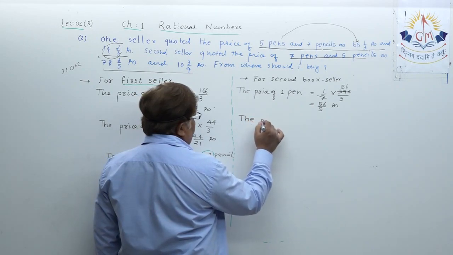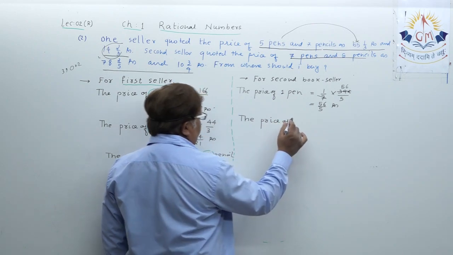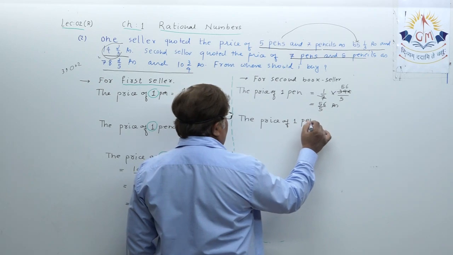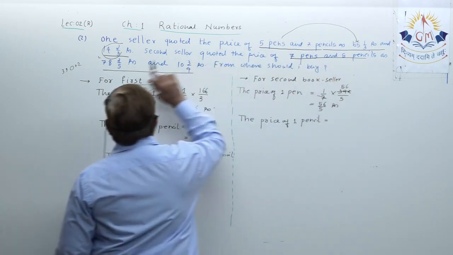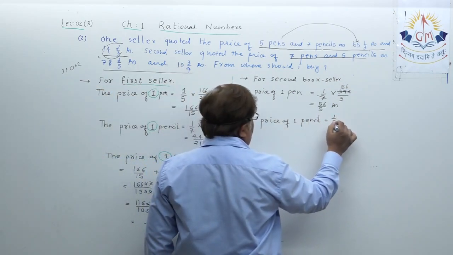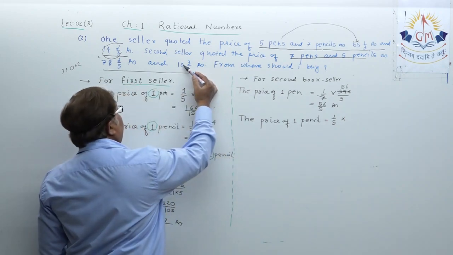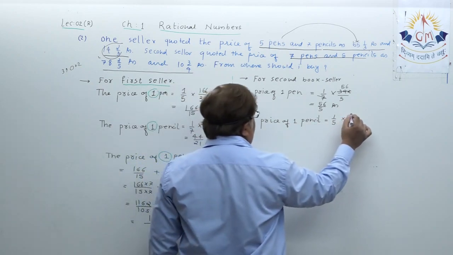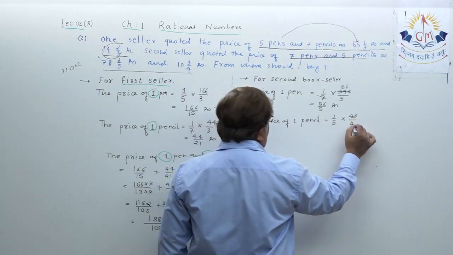Then, dear student, let us write the price of one pencil equal to, 5 pencils are quoted this. So 1 upon 5 into, converting into a fraction, 10 4s are 40 plus 3, 43 upon 4.